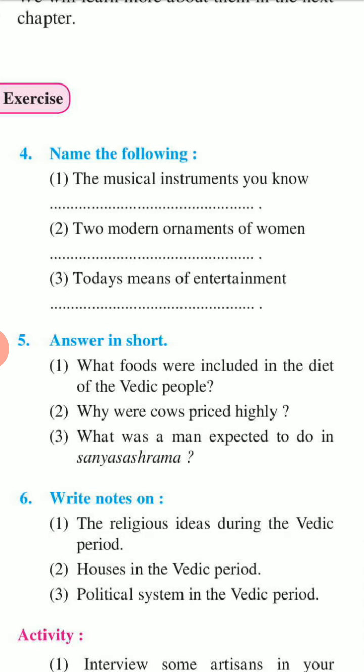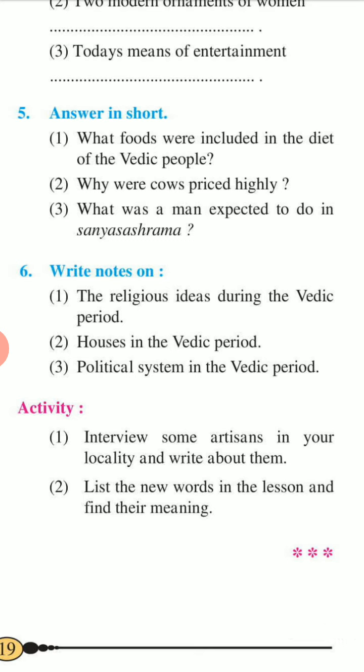Name the following: the musical instruments you know, two modern ornaments of humans, today's means of entertainment. The fifth question is: answer in short. What foods were included in the diet of Vedic people? Second, why were cows prized highly? What was a man expected to do in Sannyasashrama? Sixth is: write notes on the religious ideas during the Vedic period, houses in the Vedic period, political system in the Vedic period.